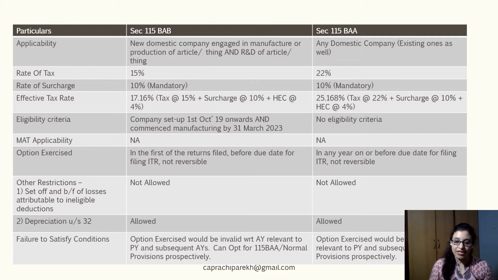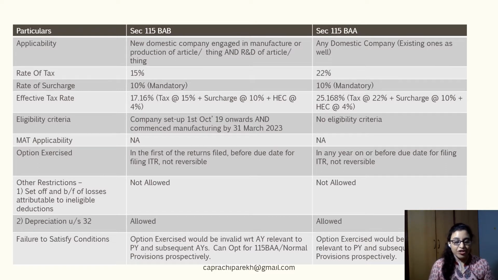Once this company decides to go in for this lower tax regime and the option is exercised in any particular year, subsequently, if there is any violation or there is any failure on the part of the company to comply with the conditions mentioned in this section, then in that case, the company would be out of the provisions or the scheme which is envisaged by section 115BAA, and from that particular previous year onwards, the provisions of normal tax, that is tax at the rate of 25% or 30% as the case may be, would become applicable to these companies.